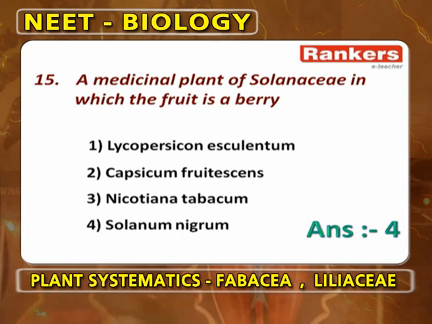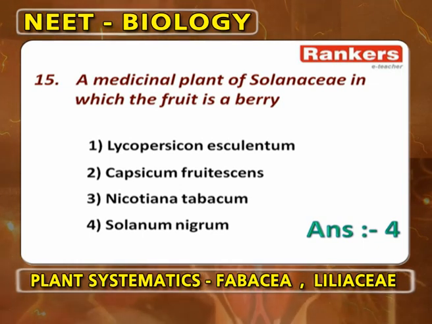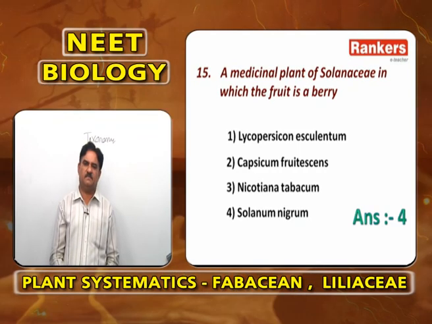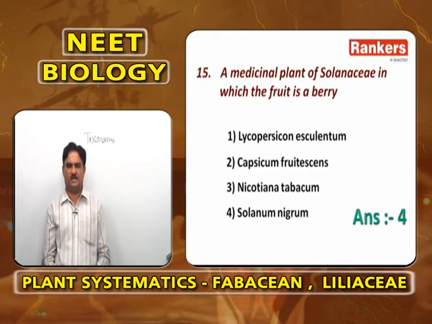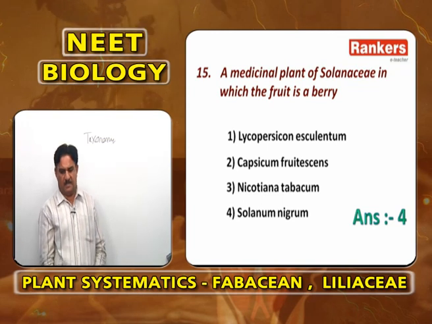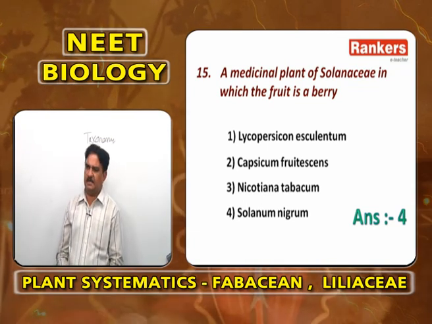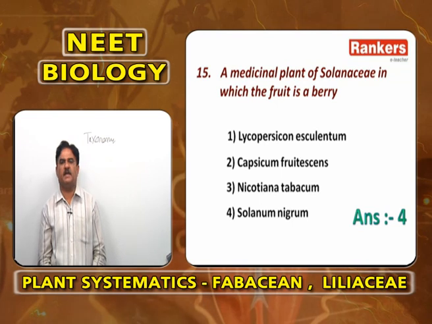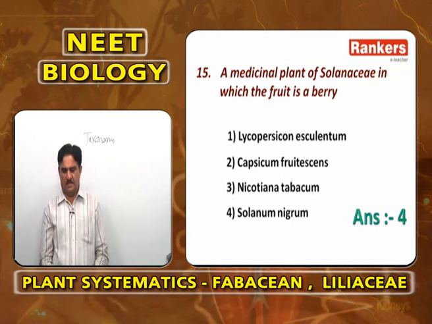A medicinal plant of Solanaceae in which the fruit is a berry. So, a plant of Solanaceae which is used in making medicines, the fruit is a berry. It is not Lycopersicon esculentum, because in Lycopersicon esculentum fruit is a loculicidal capsule and absolutely it is not a medicinal plant. Capsicum frutescens, the fruit is a berry, but it is not used as a medicinal plant, it is used as a condiment.